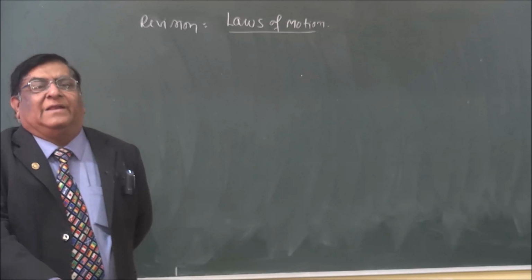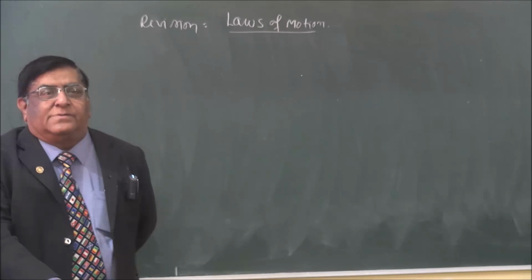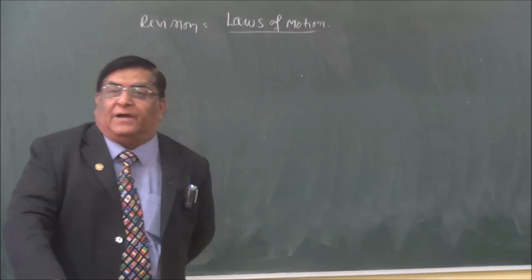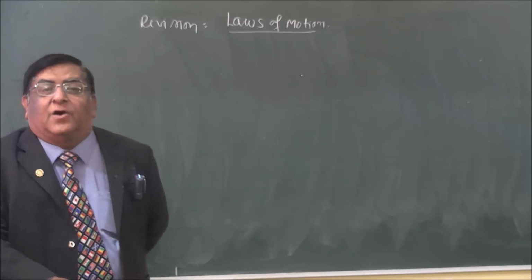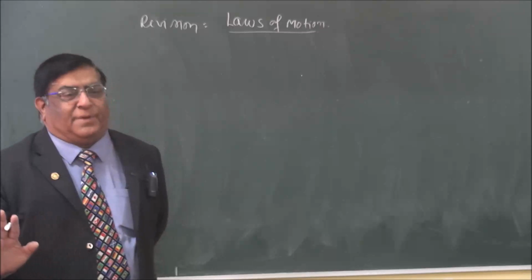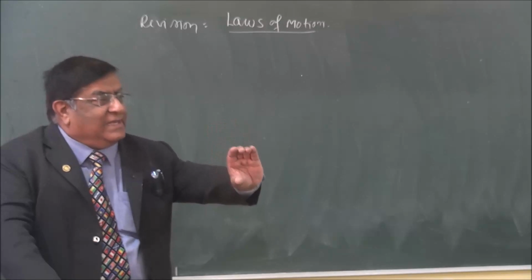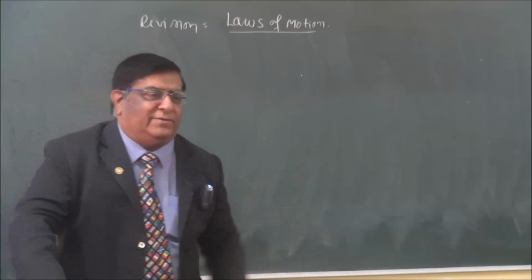Okay. Then how can we measure inertia? Answer is mass of a body is the measurement of its inertia. Very simple. So inertia of one body is 1 kg, one body is 2 kg, so inertia of 2 kg is more, that's all.